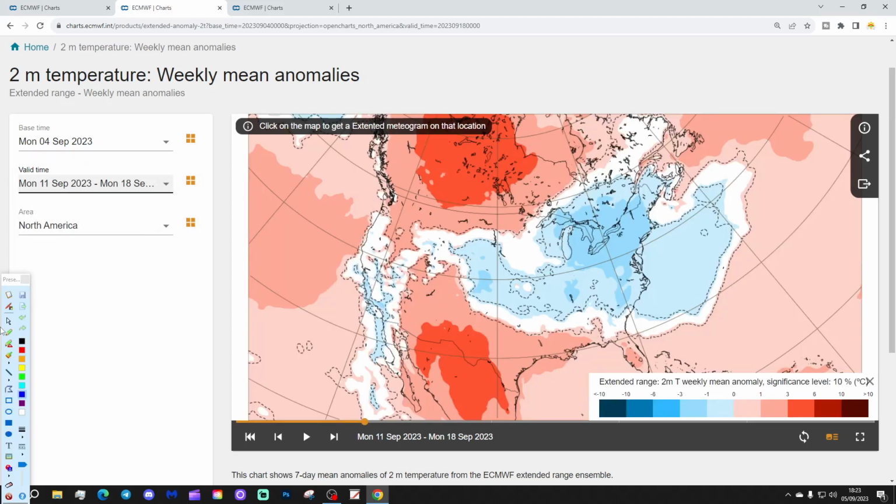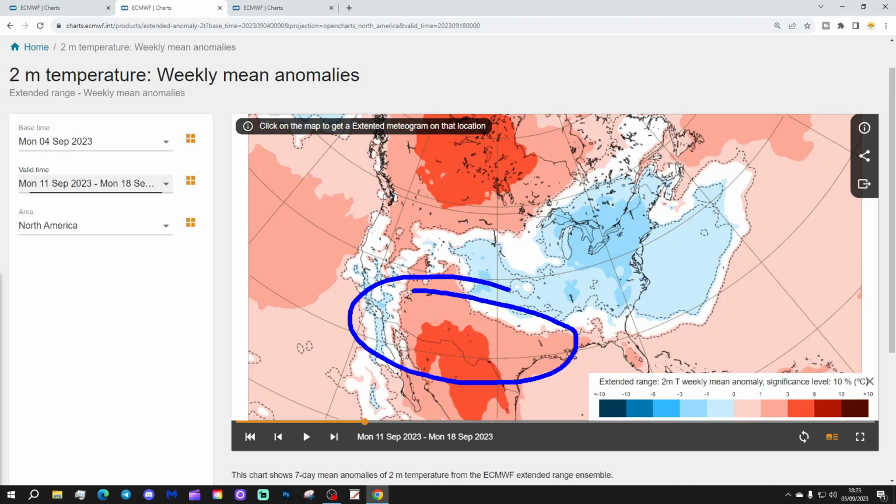The temperature anomaly is looking very warm or hot across the southern parts of America from Mexico up into those far southern states. Maybe not quite as hot as this week, but still very hot there across those southern states. Although most parts of America are actually cooling down next week. So we see much of the Midwest and up into the east of the northeast actually going cooler than average. So that is a little bit of a change on what we've had recently. Definite cool down, something a little bit more autumnal, or perhaps fall-like, through there.